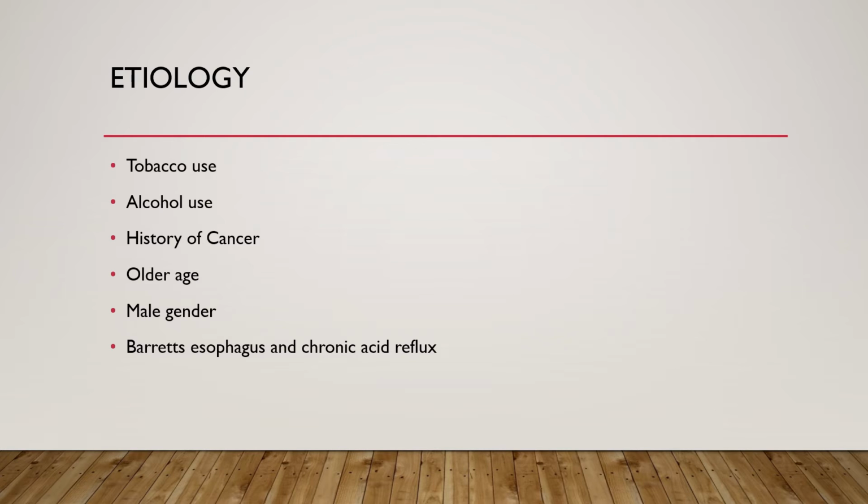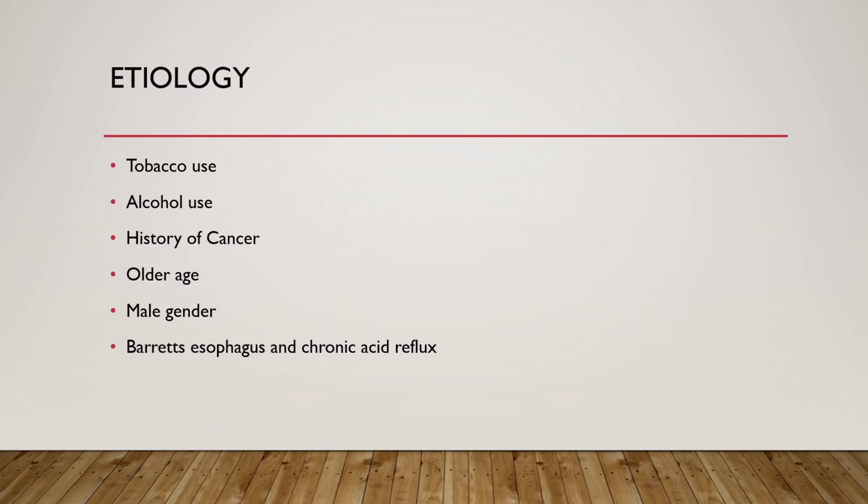So now we will move on to the etiology or the causes of the CA esophagus. The first one is the use of tobacco. The chronic use of tobacco can lead to the CA esophagus. The second one is the use of alcohol. The third one is the history of cancer.